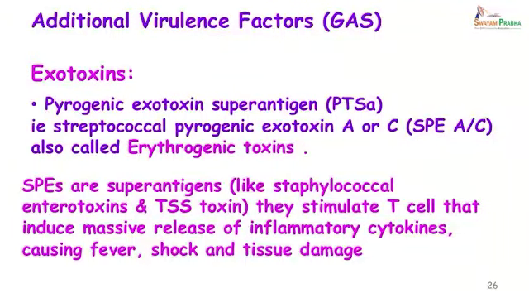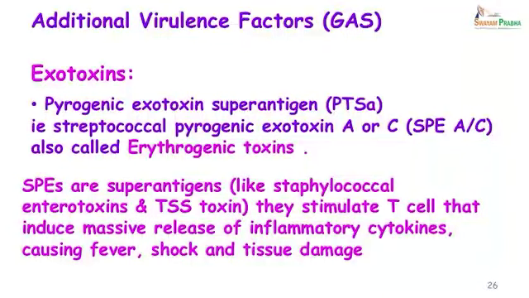Exotoxins, which can cause very severe infection in the case of Streptococcus pyogenes, are the pyrogenic exotoxin superantigens, SPEs. These are also called the pyrogenic exotoxins A or C and were earlier referred to as erythrogenic toxins.